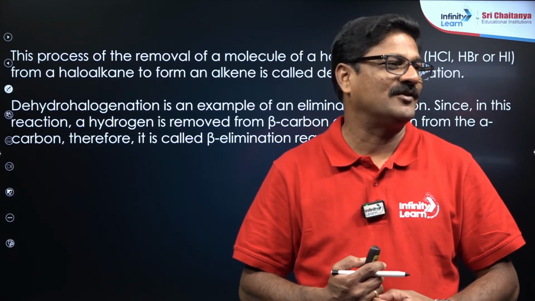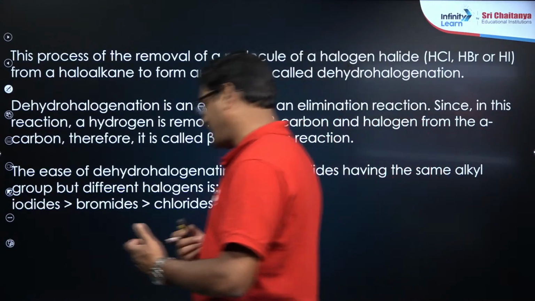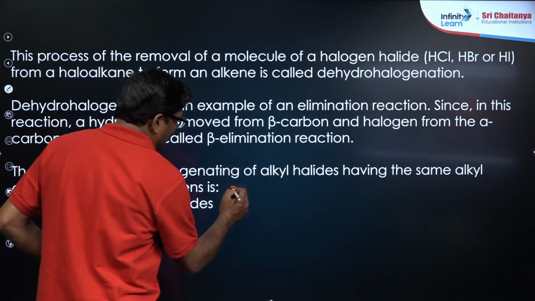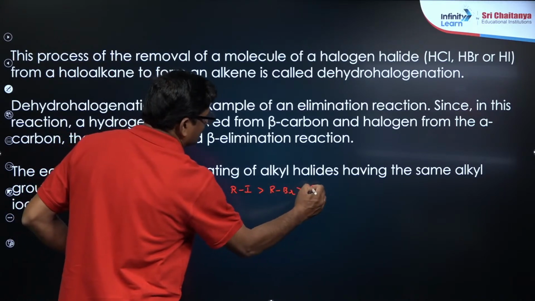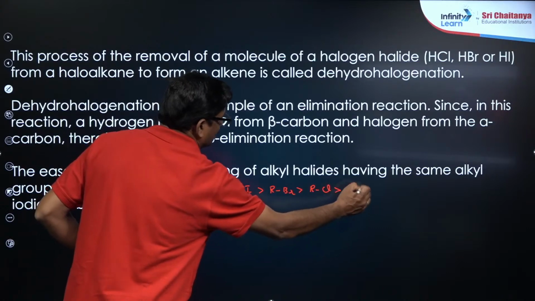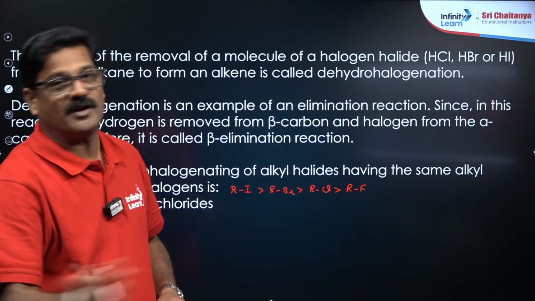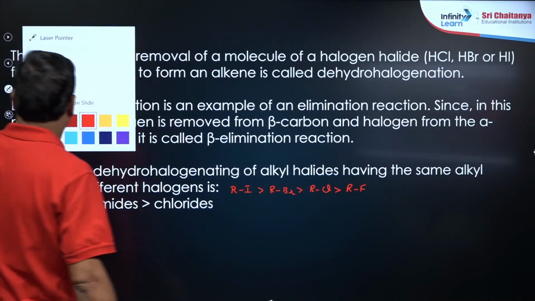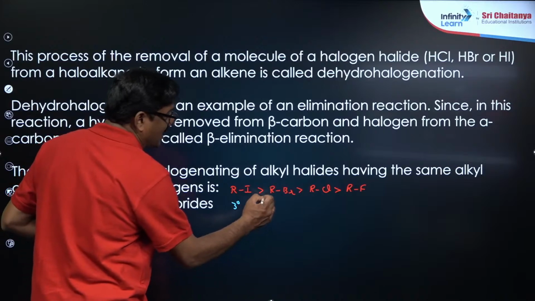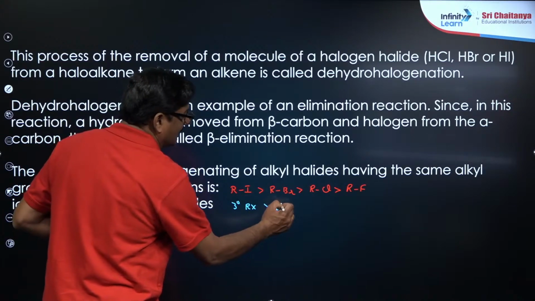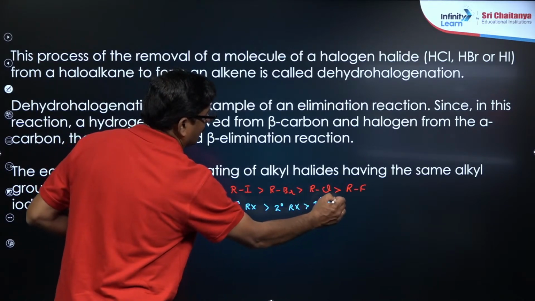Follow the class, beta. Okay, now in this, for reactivity, alkyl iodide is more reactive than alkyl bromide, which is more reactive than alkyl chloride, which is more reactive than alkyl fluoride. Generally, we don't consider alkyl fluoride reactivity. Also, tertiary alkyl halides are more easily dehydrohalogenated than secondary alkyl halides, which are more easily dehydrohalogenated than primary alkyl halides.